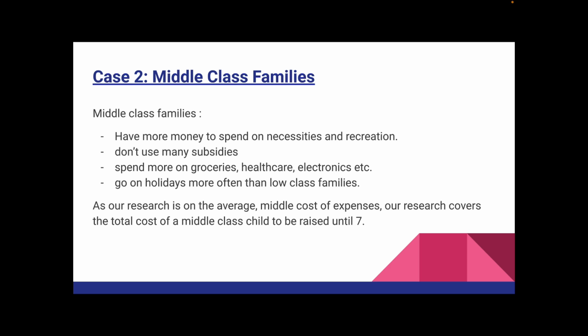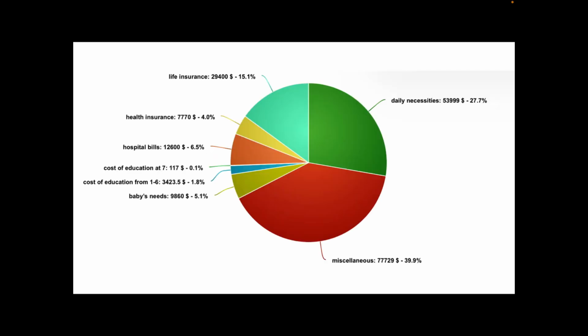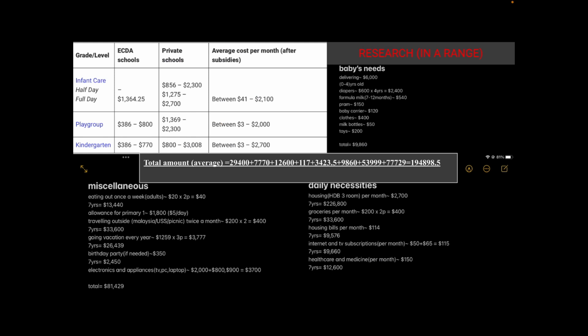Our research is based on the average or middle cost of expenses, and it covers the total cost of a middle class child to be raised until 7. This is our pie chart based on the calculation of our total expenses. The pie chart is split into 8 sections, from miscellaneous expenses, having the largest percentile of 39.9%, and the cost of education, which is only 1 year of the child being in primary school, having the smallest percentile of 0.1%. Therefore, we can conclude from this pie chart that we would spend most of our money for the kid on miscellaneous and daily expenses.